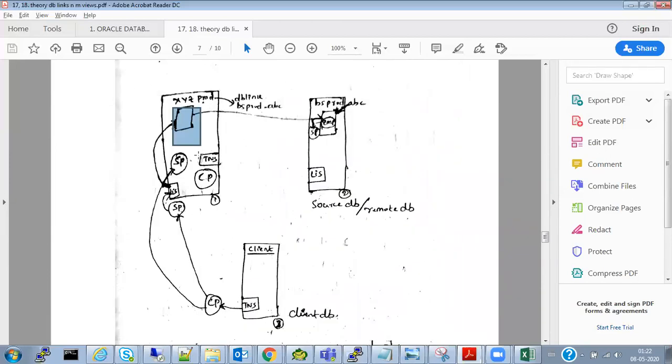A is in server A1 and B is in server B1, or else A and B are both in the same server. For both, we use the same database link. For example, in this server there is a database called ICSA, and in this server there is a database called ICSA_1. Both are two different databases. The same concept will apply.